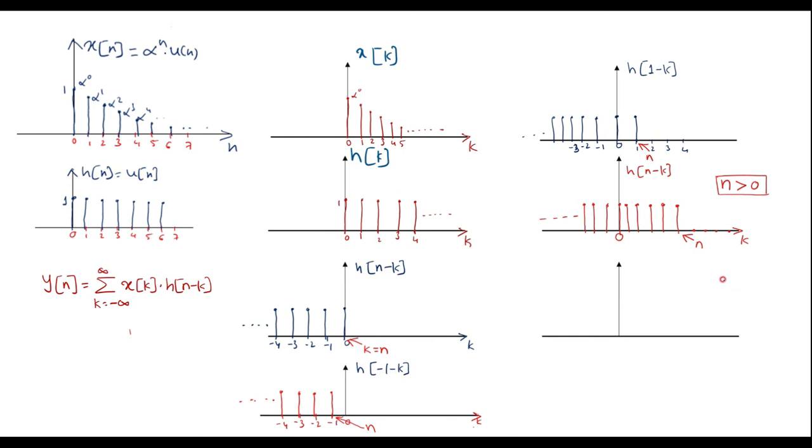Now let's see, what if n value is less than 0? So now the n point is 0 here. If n is less than 0, it means h of n minus k signal should be shifted towards left. So somewhere I will start from here.